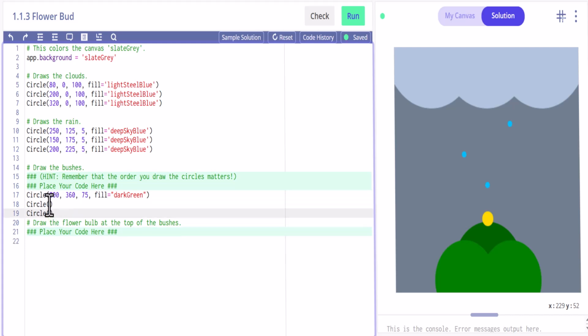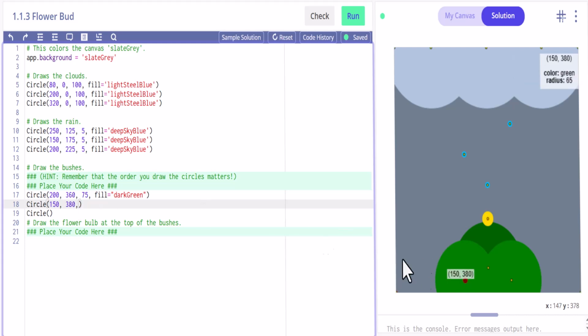Alright, so we got our 2 circles. Let's go ahead and get back to finishing these 2 up then. So this one's 150 by 380. And the radius of this one was 65. What was the color? Was green.